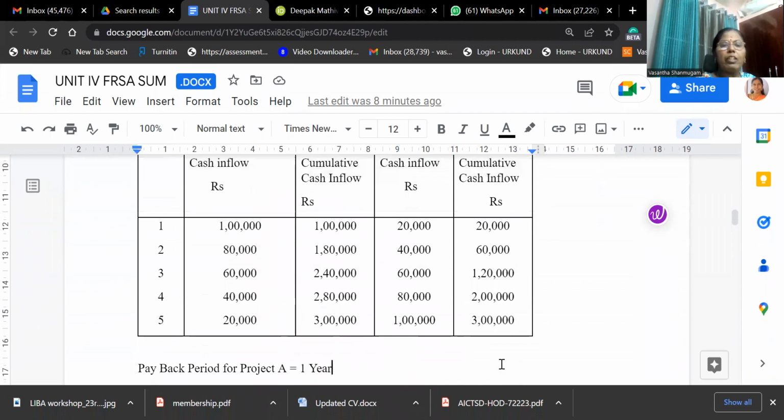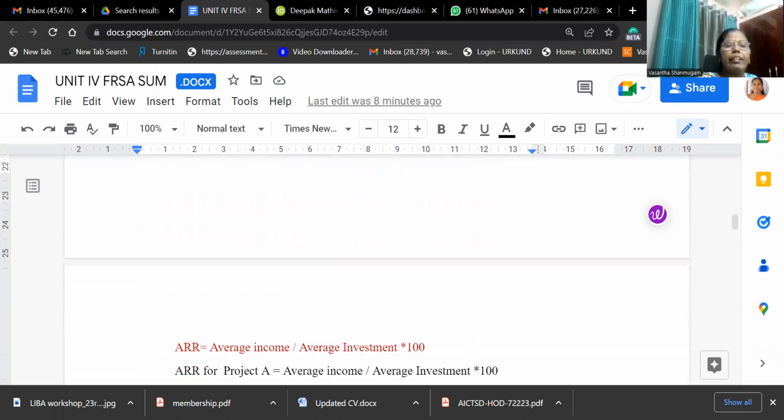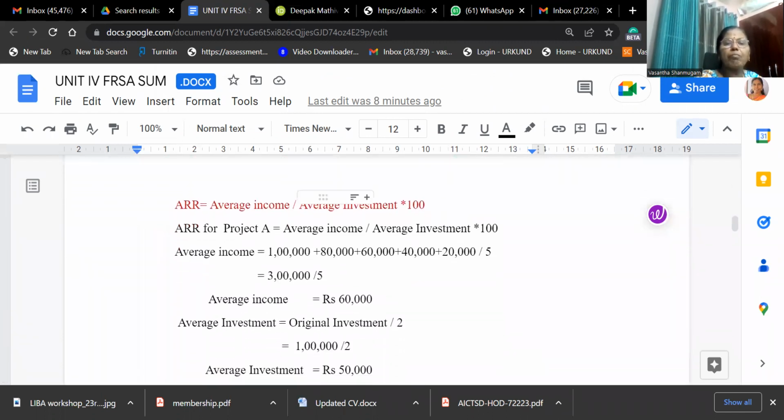1 lakh plus 1,80,000, sorry, 1,80,000, 60,000, 40,000, 20,000 here, 20,000, 40,000, 60,000, 80. So what you have to do is directly add up. When you add up, divide by 5 years, because the incomes are given for the period of 5 years. Divided by 5, the average income you are getting is 60,000.